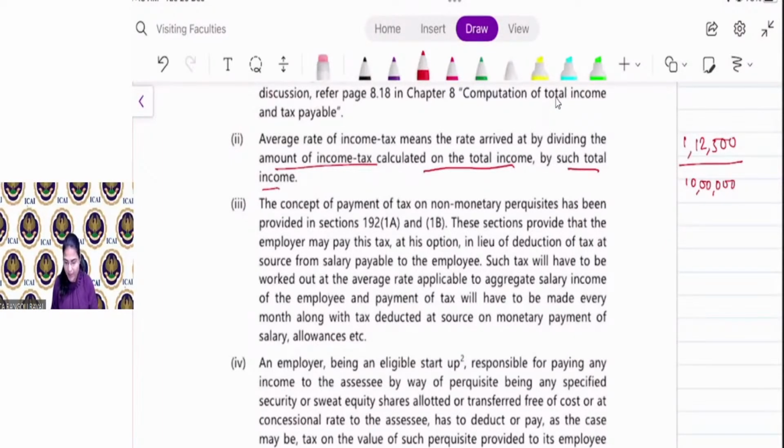So the employer has an option to pay tax on non-monetary perquisites, and he will not recover that tax from his or her employee. In that case also, if your employer is paying tax on non-monetary perquisite on your behalf, then also the rate will be the average rate only.